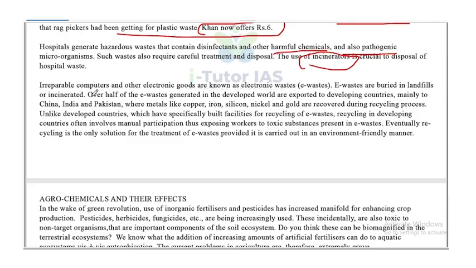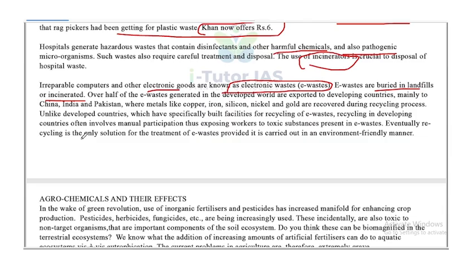Irreparable computers and other electronic goods are known as electronic waste. So what are e-waste or electronic waste? These are irreparable computers or other electronic goods that become waste. E-waste are buried in landfills or incinerated. So there are two ways: either they are buried in landfills or they are incinerated.